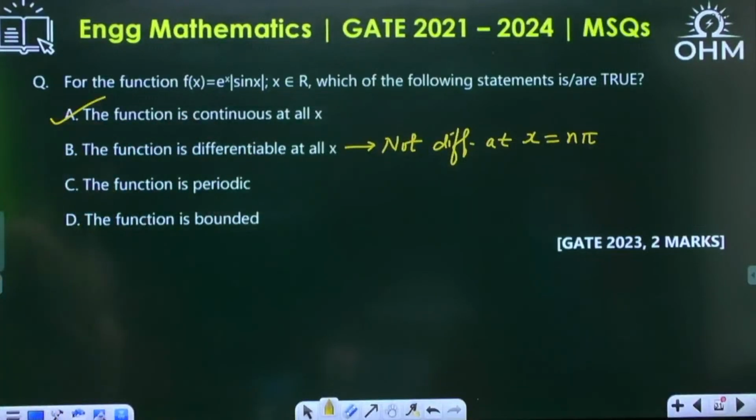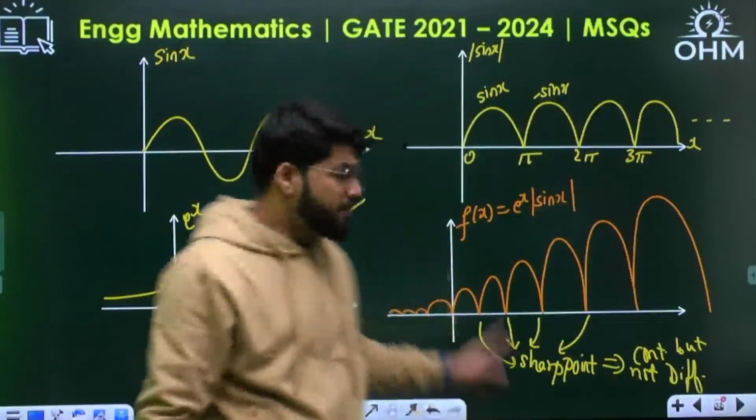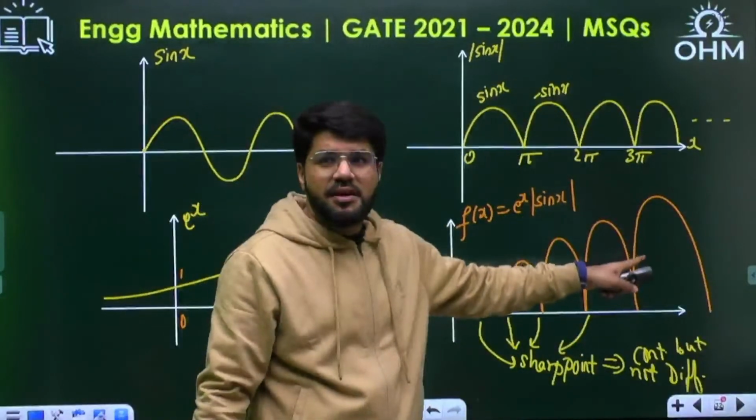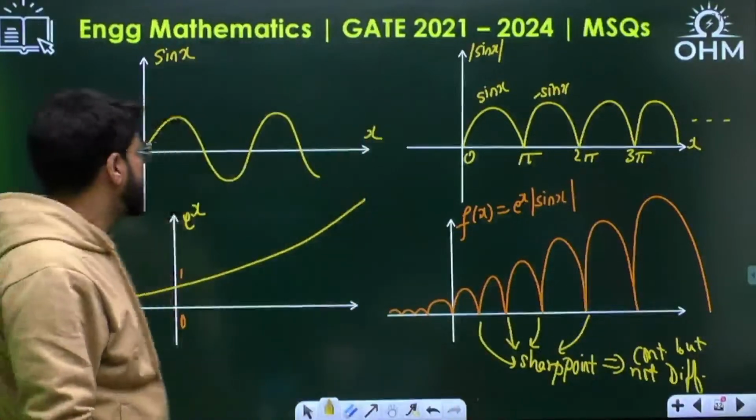Is the function periodic? If they only ask modulus sin x, that rectified sine wave is periodic. But now this has an exponent. This is increasing. Repetition is not there. It is a continuously increasing function. So C is also wrong.